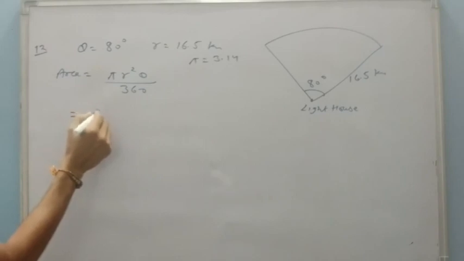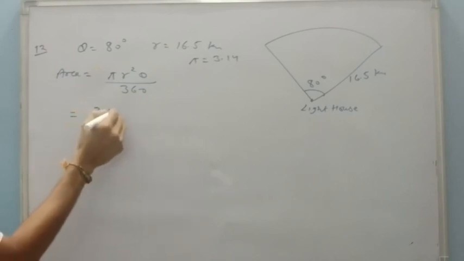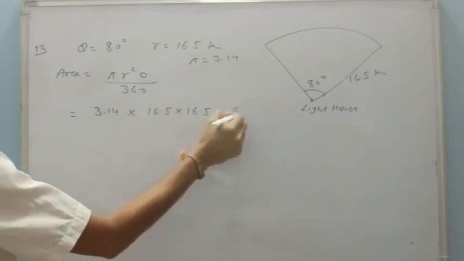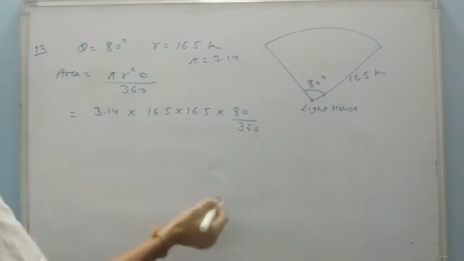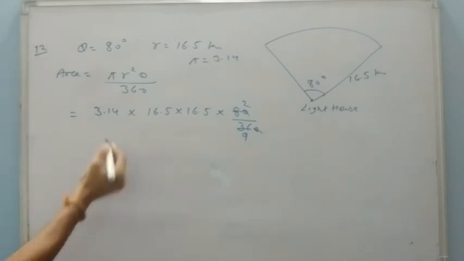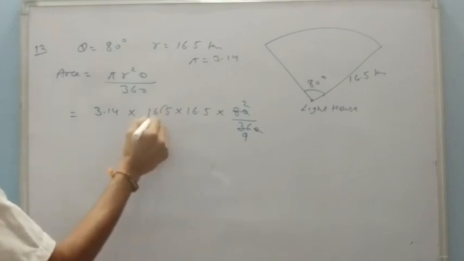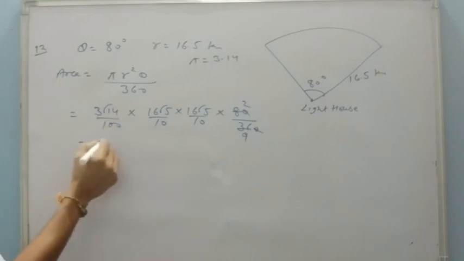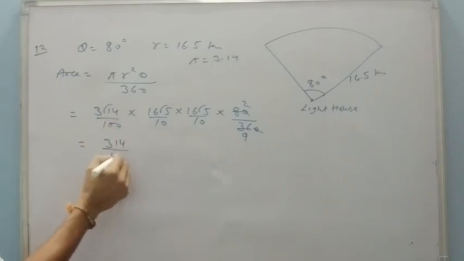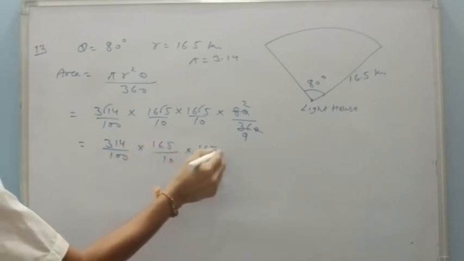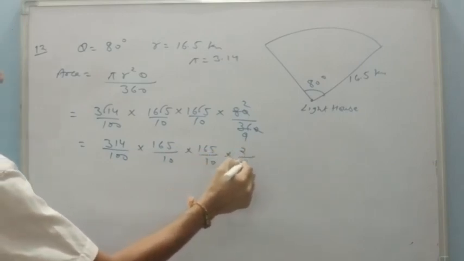So again pi is 3.14. R is 16.5 into 16.5. Theta is 80 upon 360. 0 and 0 cancel, 4 and 2, 4 and 9. It is better for us if the decimals of all these are removed. That will be 10, 10 and here will be 100. So it is 314 upon 100 into 165 upon 10, 165 upon 10 into 2 by 9.